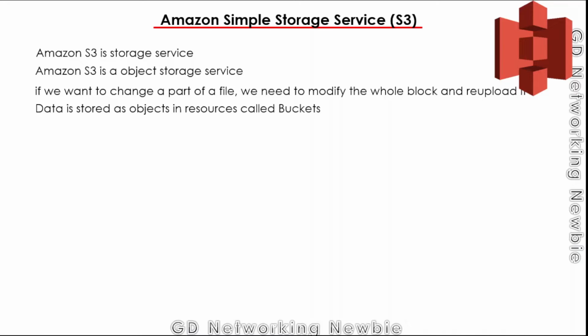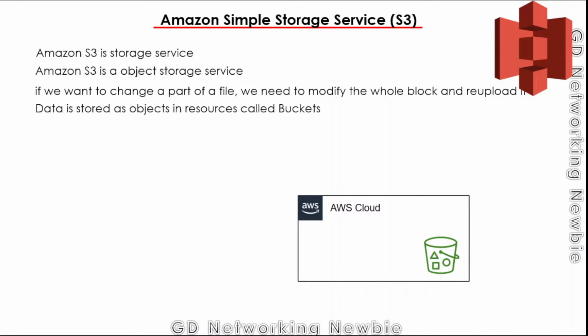The data is stored as objects in resources called buckets. So buckets are basically containers. You can see here, this is a container, and here we have the AWS cloud. We have this container, the bucket, and in this bucket we store our objects, and those objects can be anything: files, pictures, audio.